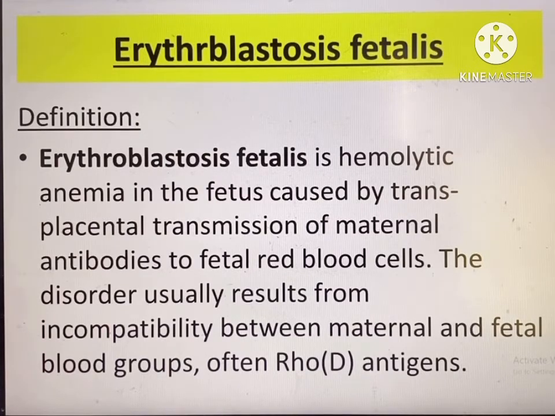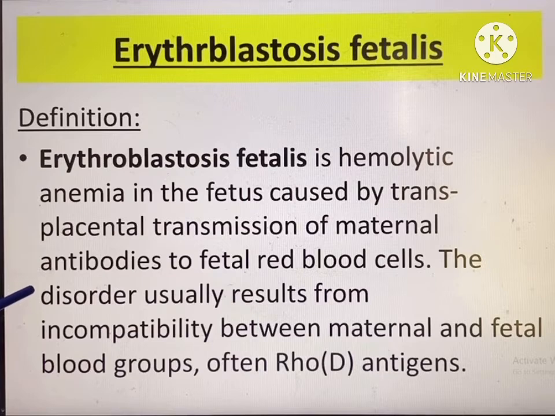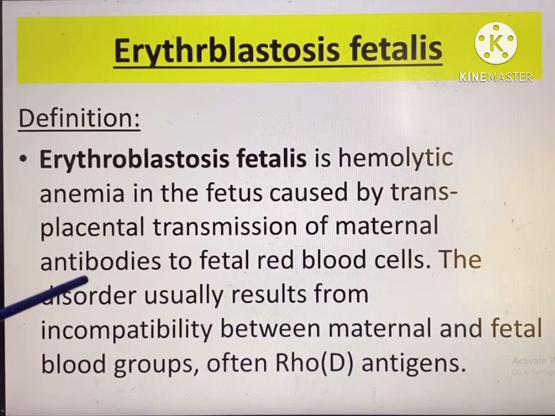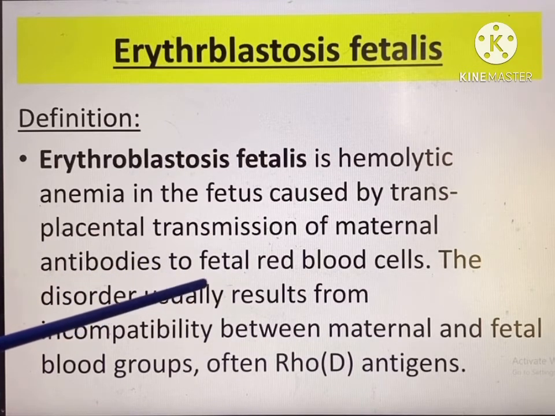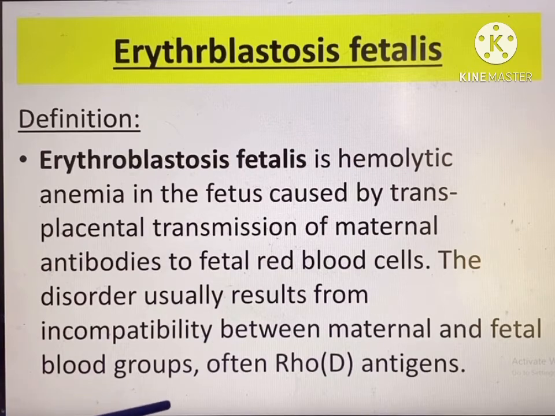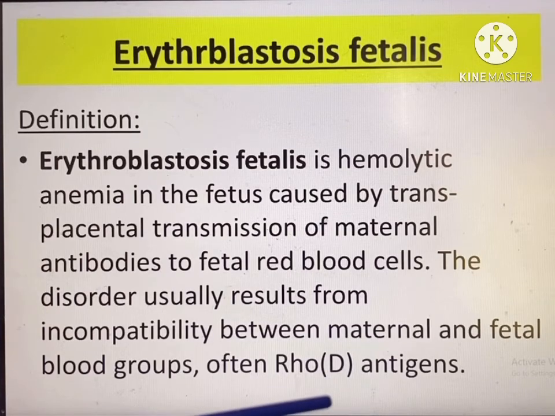What is that? This is the hemolytic anemia in the fetus caused by transplacental transmission of maternal antibodies to fetal red blood cells. That means this anemia occurs in the fetus's body. The disorder usually results from incompatibility between the maternal and fetal blood groups, often in Rho D antigens. So mostly the D antigens from the CDE factors. D is the most common factor, which is dominant over the other dominant genes.